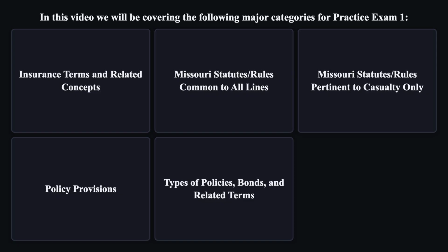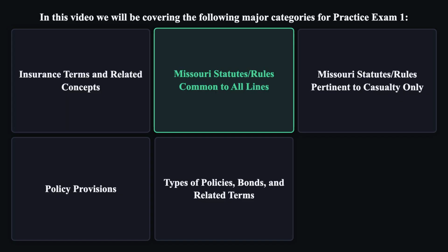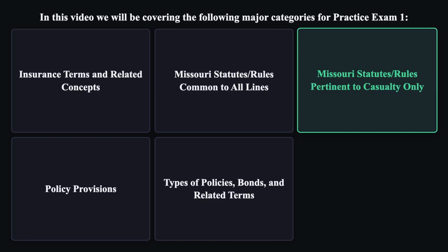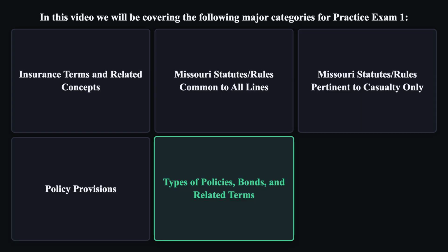In this video, we will be covering the following major categories for Practice Exam 1. Insurance terms and related concepts. Missouri statutes and rules common to all lines. Missouri statutes and rules pertinent to casualty only. Policy provisions, types of policies, bonds, and related terms.